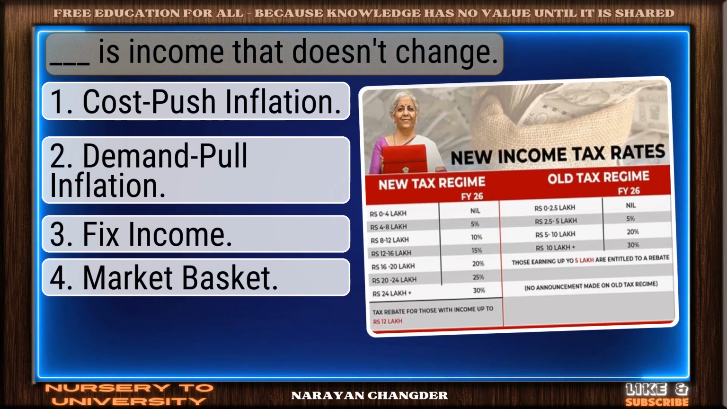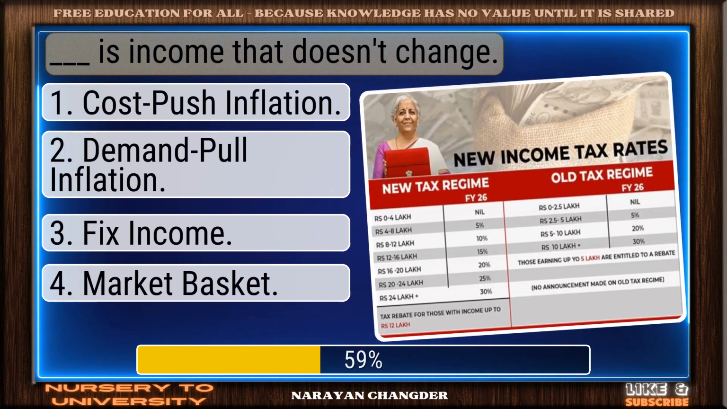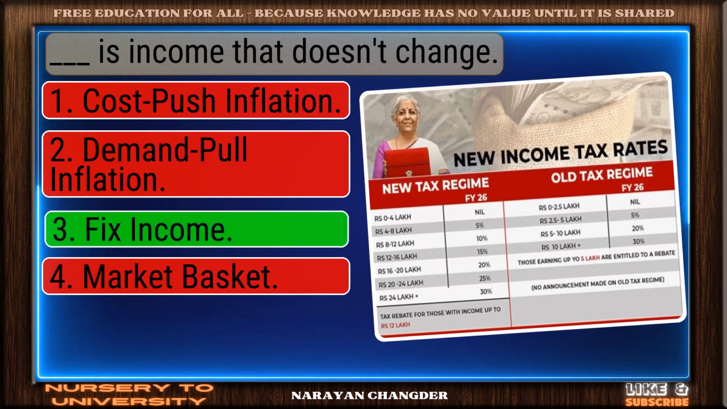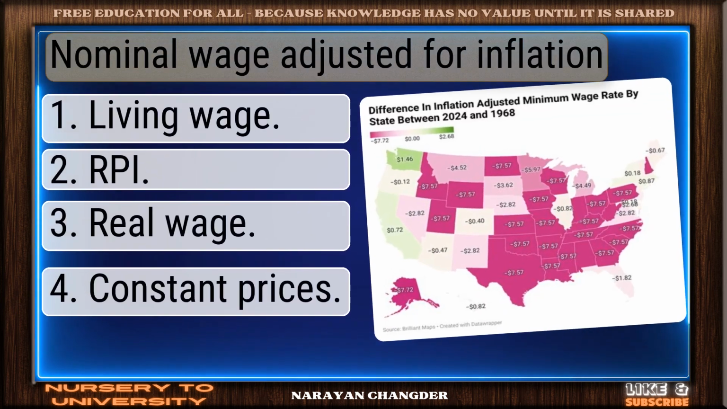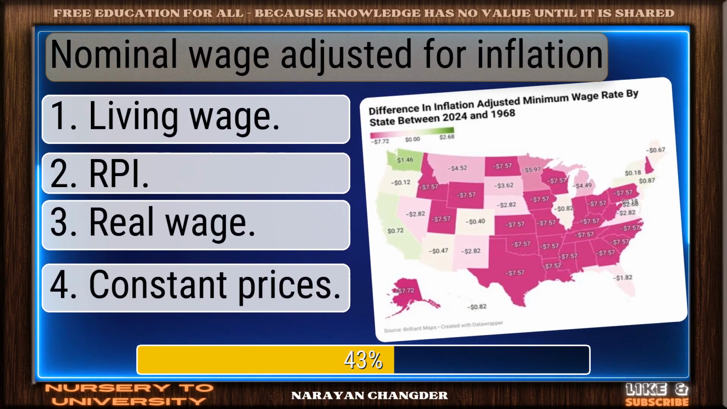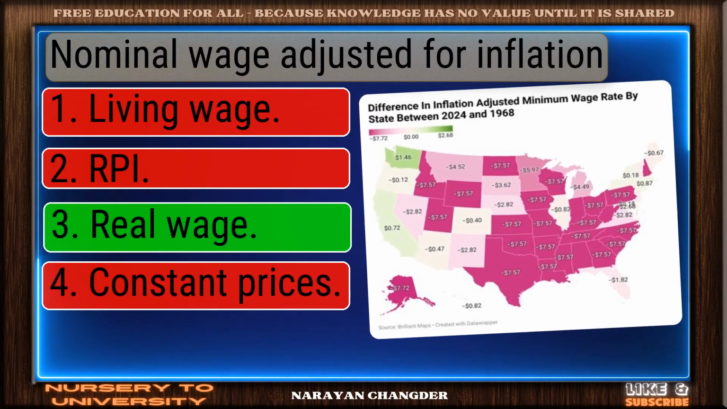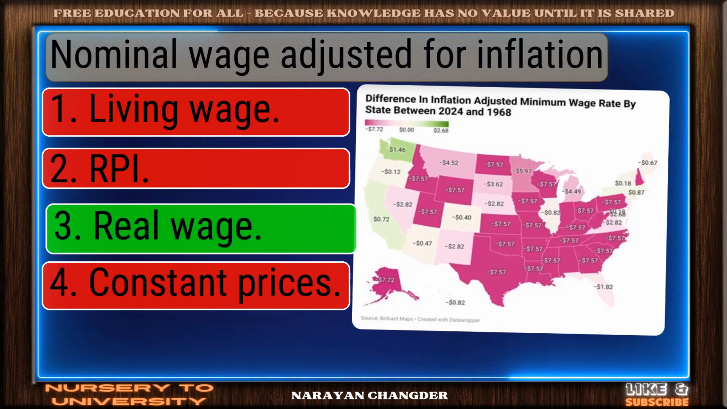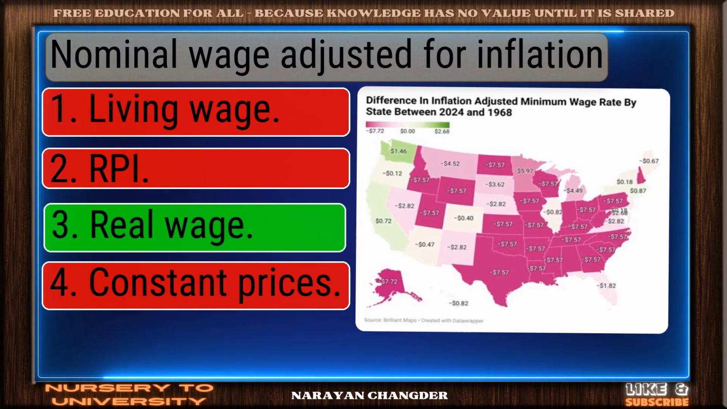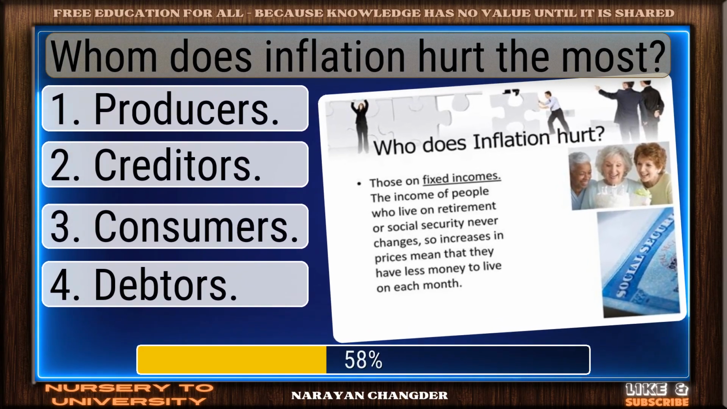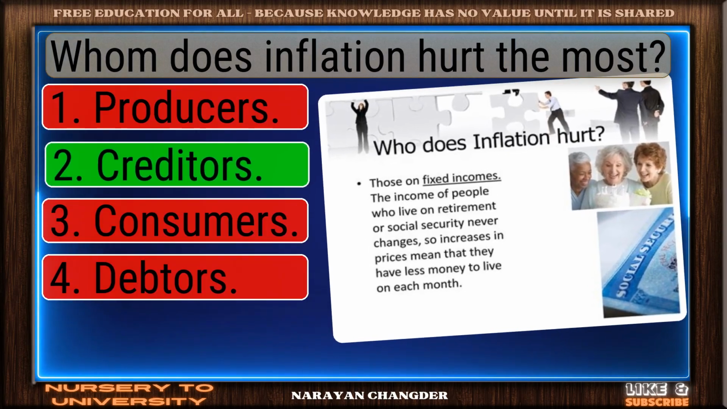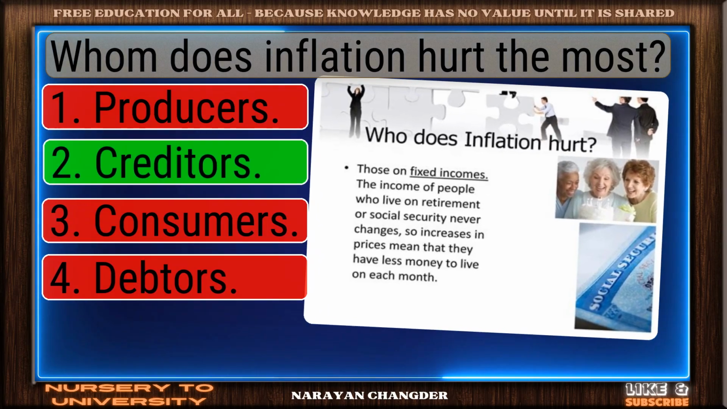Dash is income that doesn't change. Valid point. Fixed income is true. Nominal wage adjusted for inflation. Smart move. Real wage is an accurate answer. Whom does inflation hurt the most? Excellent. Creditors is a brilliant choice.